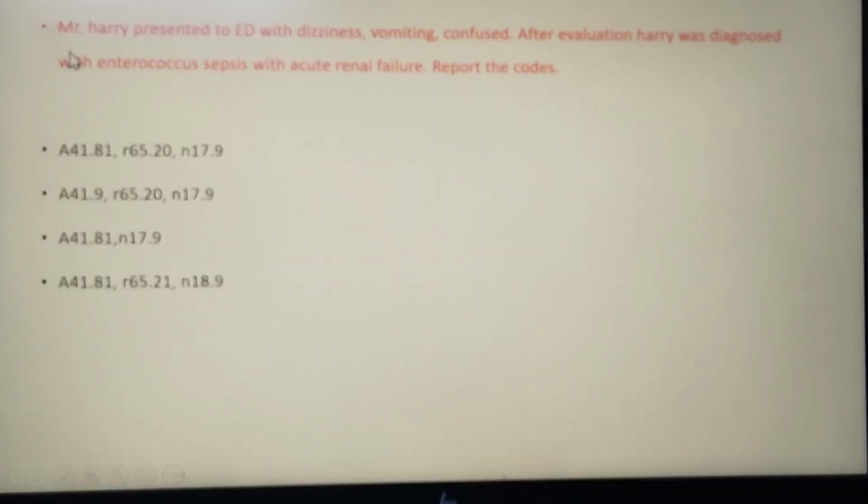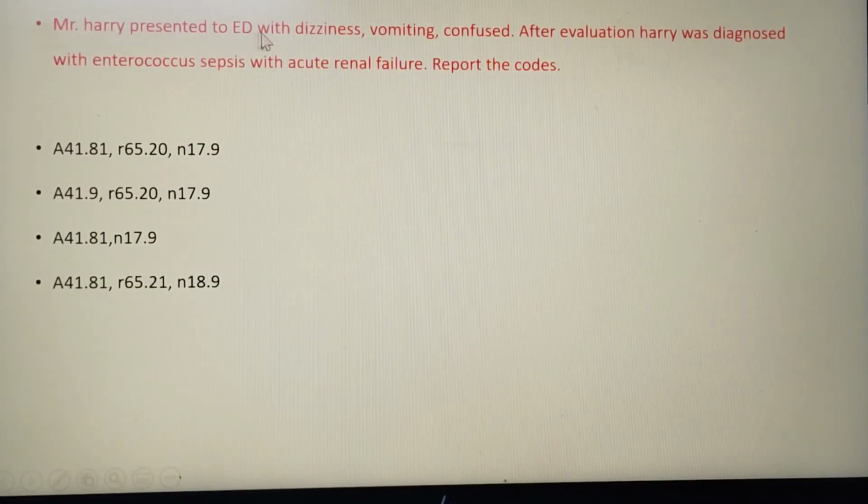So coming to questions. Mr. Harry presented to ED with dizziness, vomiting and confusion. After evaluation, Harry was diagnosed with Enterococcus sepsis with acute renal failure. Report the codes. So here, Enterococcus sepsis, so the organism is also specified, and we have to give the specific code. The unspecified sepsis code is not the answer. And it is also associated with organ failure, which means it is severe sepsis, and we have to code the organ failure code also.